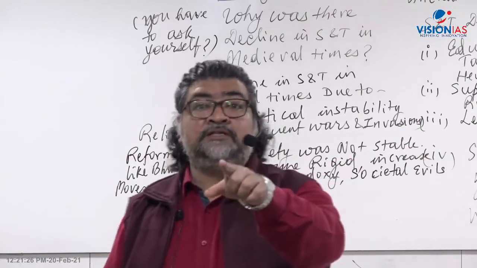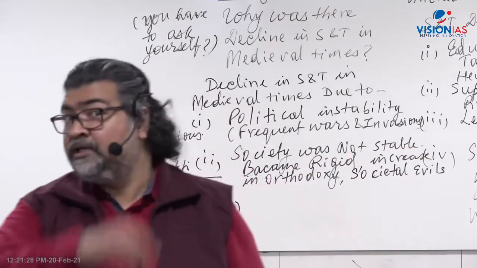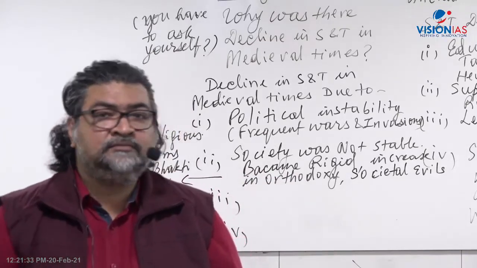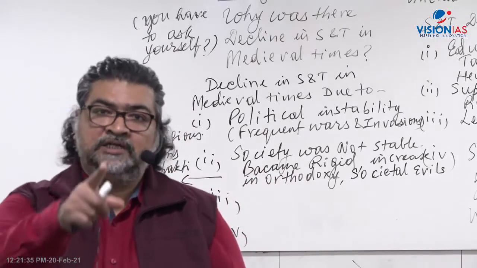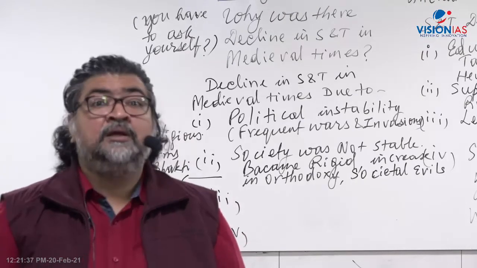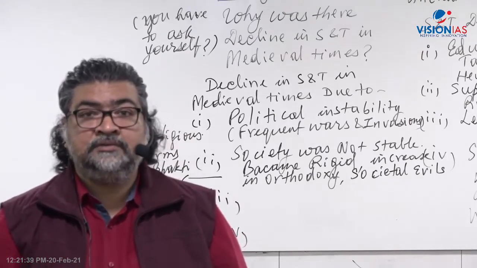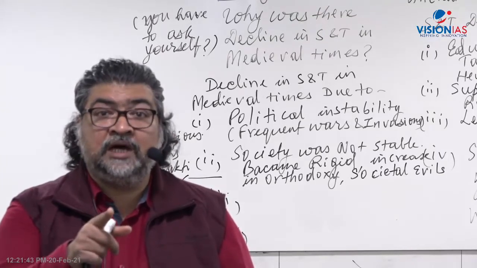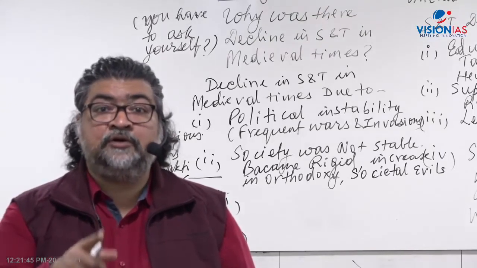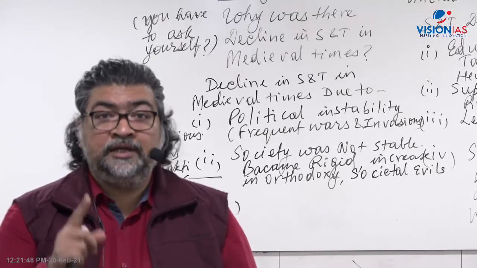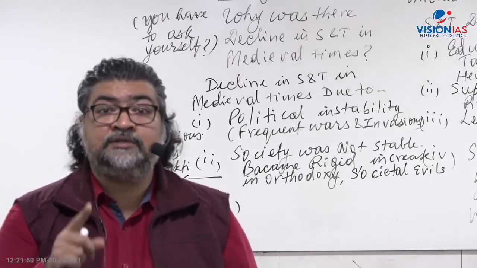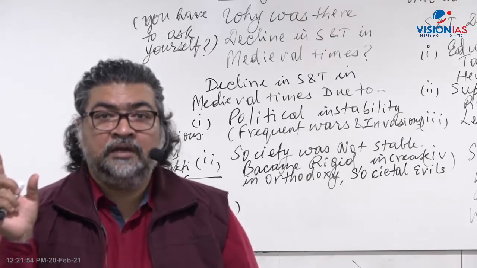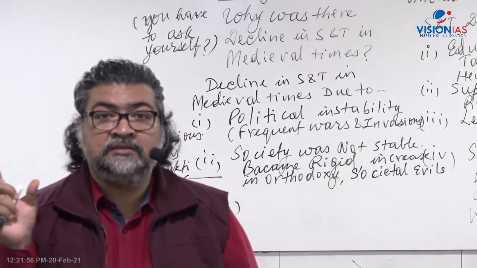Now I'll ask, because you have all told me that you have read world history. Tell me, what happened in world history in medieval times? Anyone in the classroom? I'm just seeing the response. What happened in world history? There was a dark age. And the Dark Age was followed by, in Europe and all of world history, what you have read, the Renaissance.